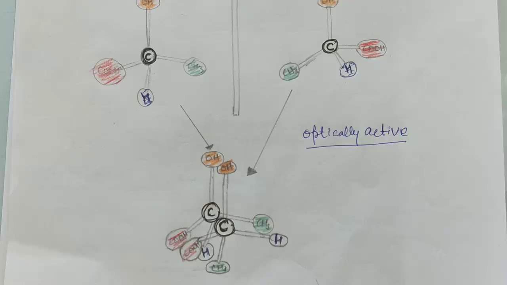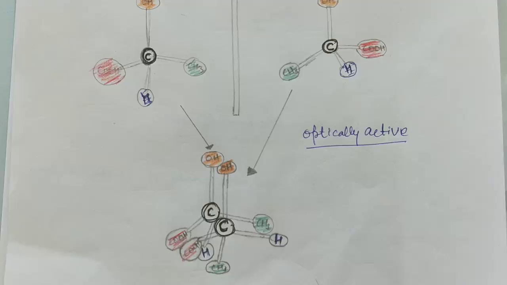For that purpose, we have certain symmetry elements like point of symmetry, plane of symmetry, and alternating axis of symmetry. Don't bother about the simple axis of symmetry, its presence or absence. No requirement for optical activity. You should only focus on three symmetries: point, plane, and alternating axis of symmetry.